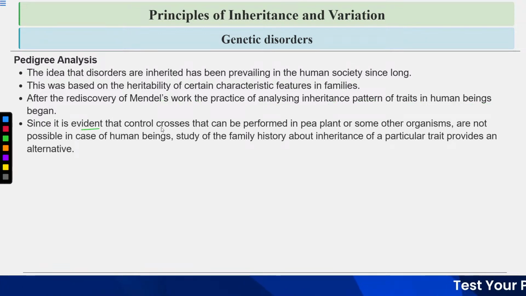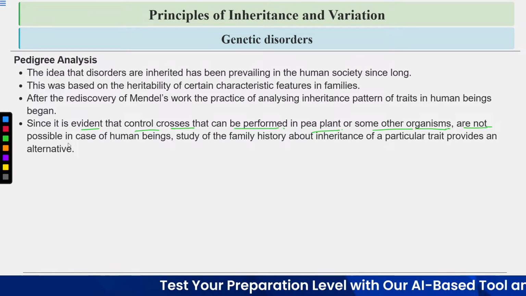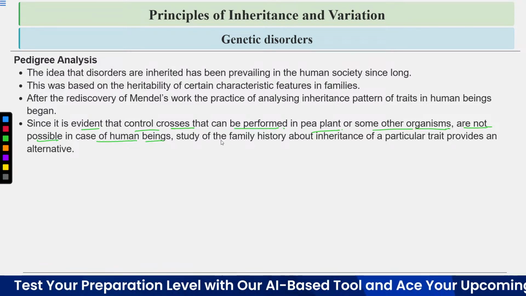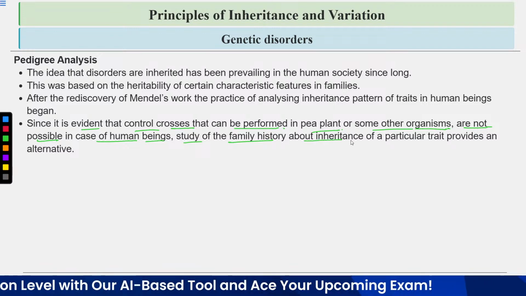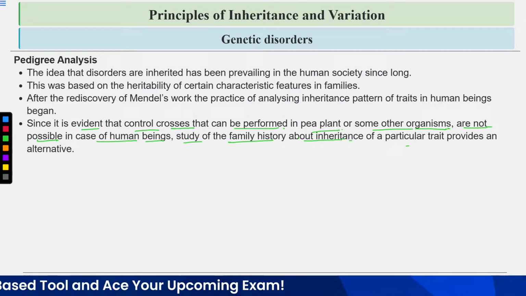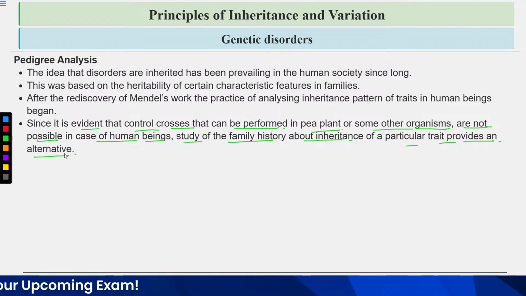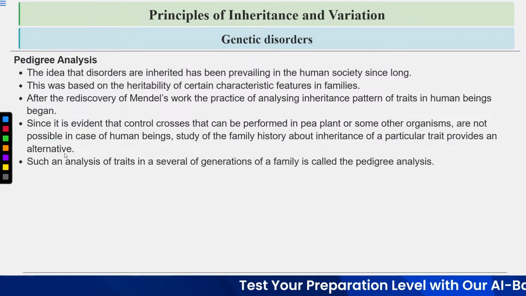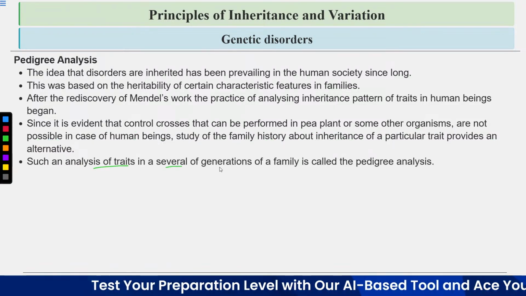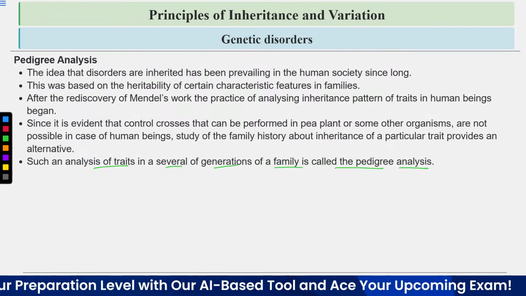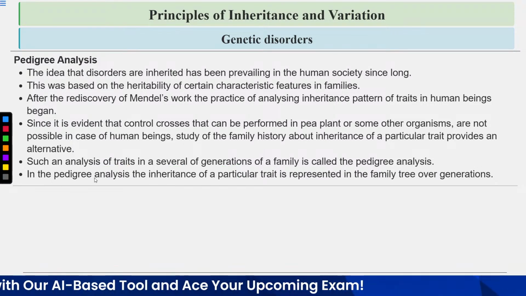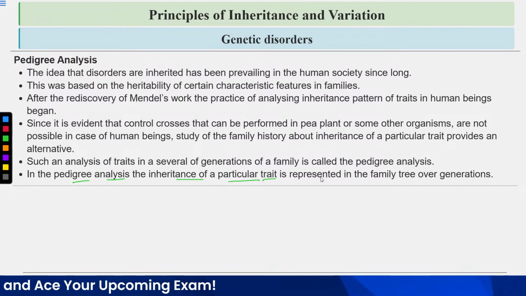Since it is evident that controlled crosses that can be performed in a pea plant or some other organisms are not possible in case of human beings, the study of family history about inheritance of a particular trait provides an alternative. We cannot perform controlled crosses in humans. It is not ethical also. Such an analysis of traits in several generations of a family is called pedigree analysis. In pedigree analysis, the inheritance of a particular trait is represented in the family tree over generations.